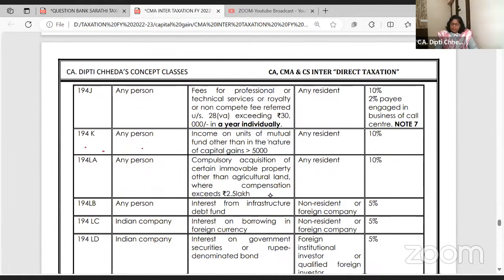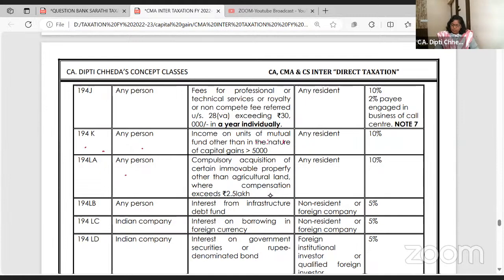194K. Income of units of mutual fund. If you are selling your units of mutual fund in the market, and it is income of units of mutual fund other than in the nature of capital gain, so you are buying and selling, trading, and it exceeds 5,000, then 10% TDS will be deducted. Okay.